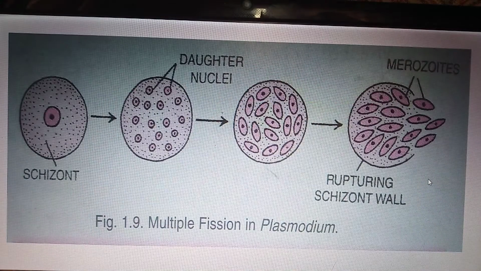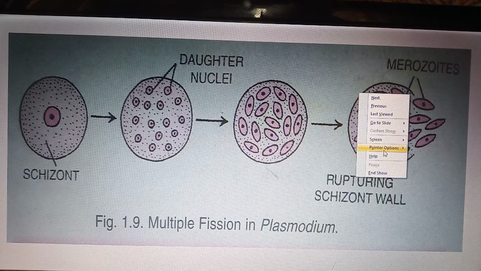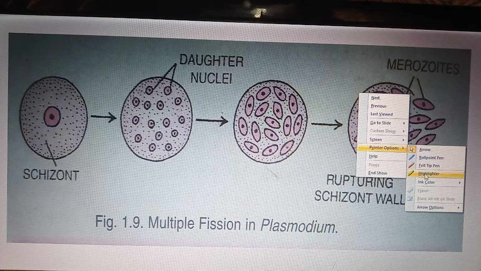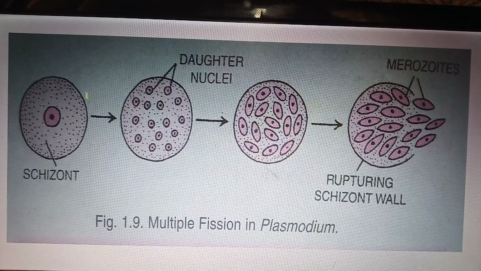Let us see the diagrammatic representation. Here it is a schizont. Here is the formation of daughter nuclei and it matures in this stage, and finally the schizont ruptures and forms merozoites.